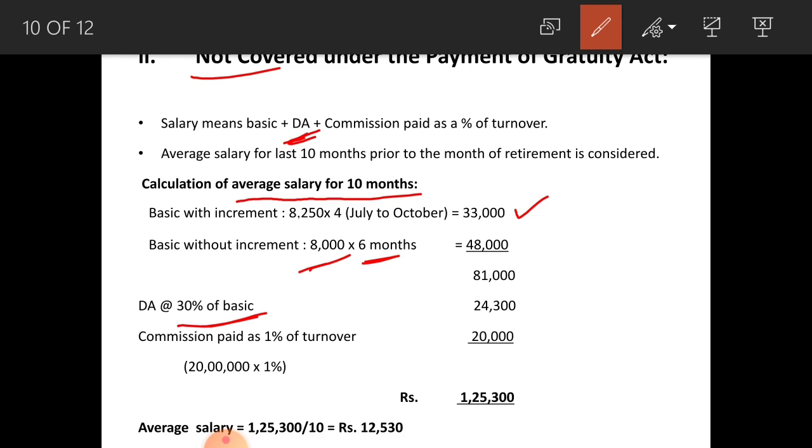Here total turnover of last 10 months prior to the month of retirement amounts to rupees 20 lakhs. 1% of 20 lakhs means 20,000 as commission you have to consider.